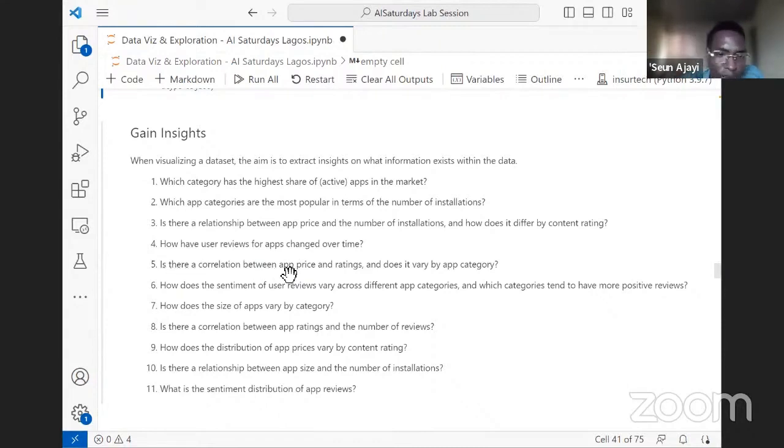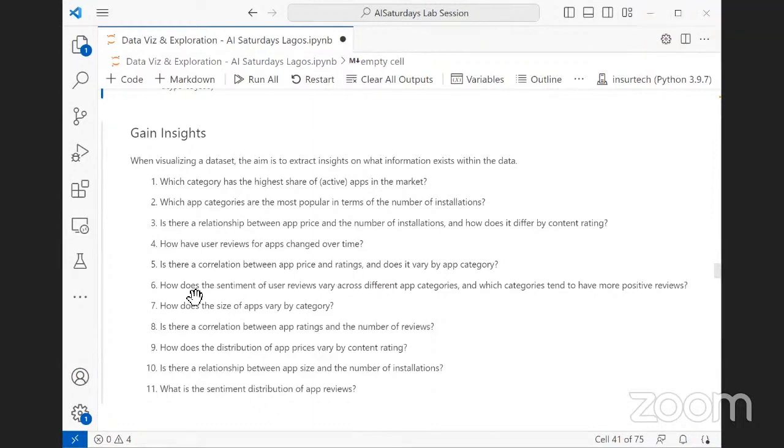You also want to check the correlation between app prices and rating. Maybe when you install an app that is about $400 and it is doing nonsense, you just go there and rate it rubbishly. Or is it that people who put huge prices on their apps try as much as possible to do good work so that the app is rated well? So we want to understand all this relationship.